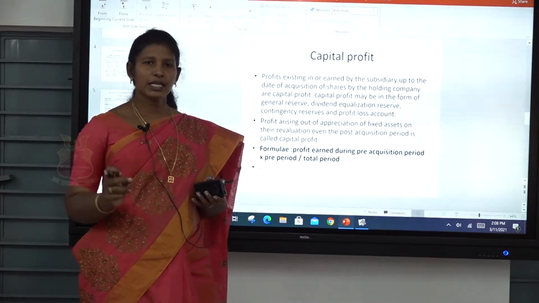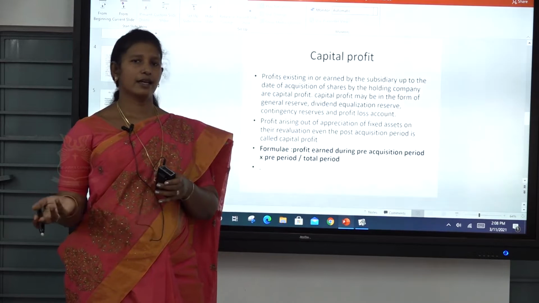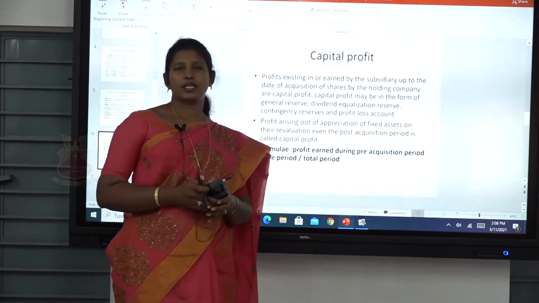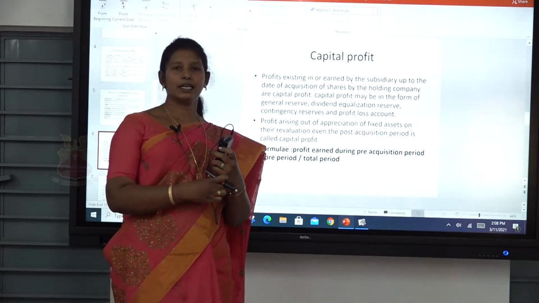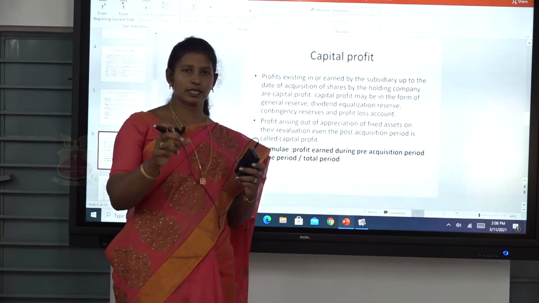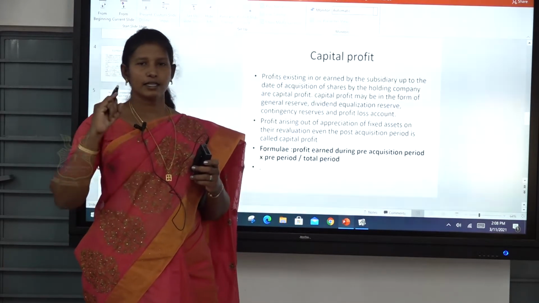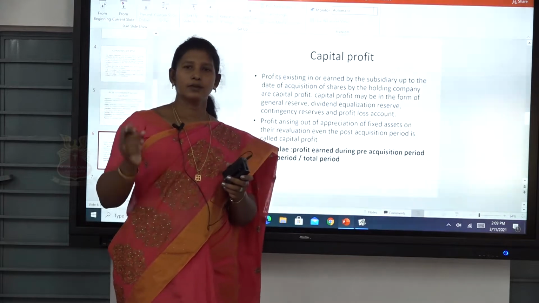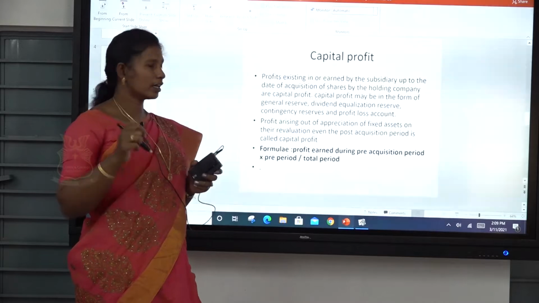So first you have to determine either the calendar year or the academic year, and again you have to point out the date of acquisition. When did the holding company acquire the subsidiary company, on which date? So you have to identify the date of acquisition. First keep it in your mind: first the book beginning date, second the date of acquisition, and third the end of the books. The three dates must be identified and noted in your notebook.